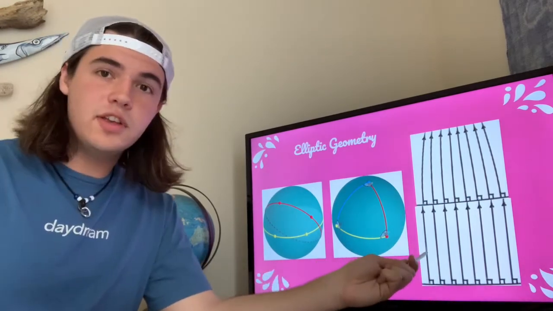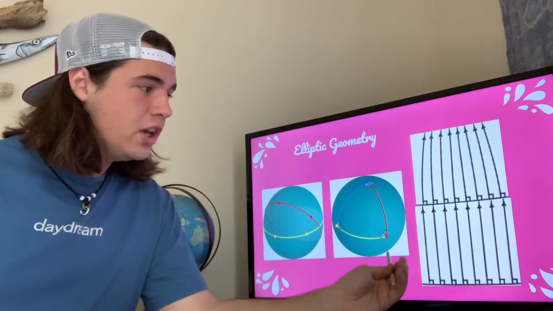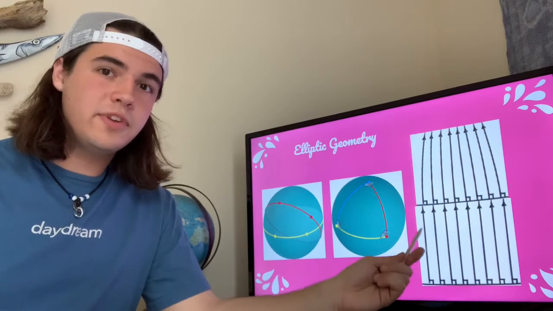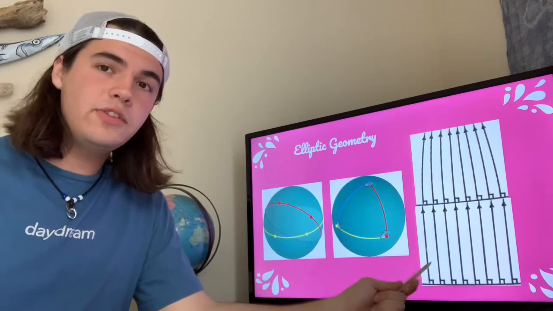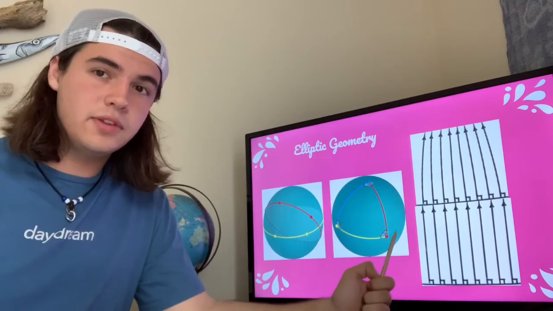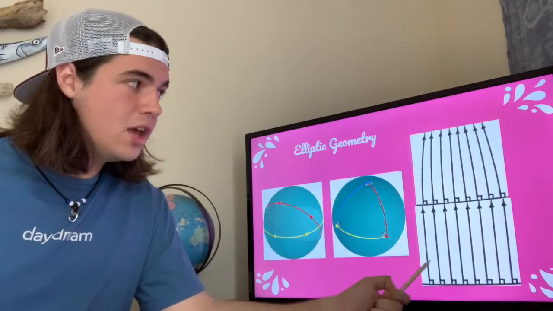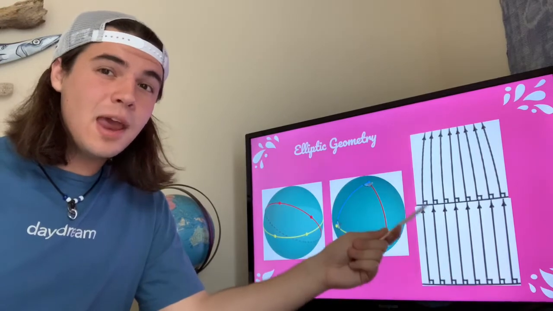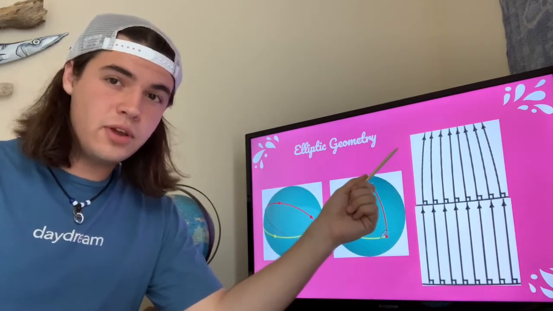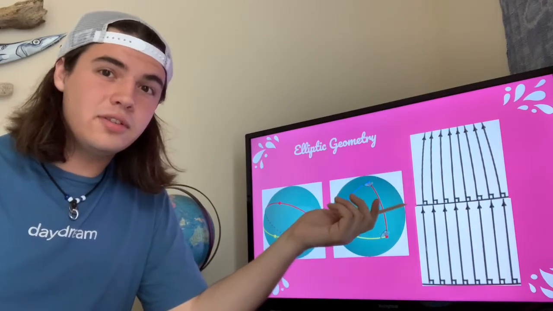This image depicts Euclidean geometry, in which we have several lines perpendicular to a third. These lines will always be parallel to each other, thus they'll never touch, proving Euclid's parallel postulate correct. But if we take this same design and put it on a sphere, we see that these lines will always converge towards each other. Thus the parallel postulate is false.